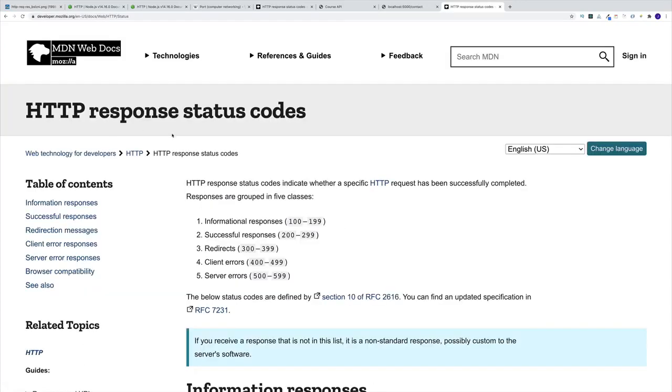So if you go to HTTP and status codes, you'll see probably the first link is going to be to the MDN. And as you can see, HTTP response status codes indicate whether a specific HTTP request has been successfully completed. And like I mentioned before, there are quite a few groups over here and there are quite a few codes, but I would strongly discourage you from spending your weekend on memorizing the codes.